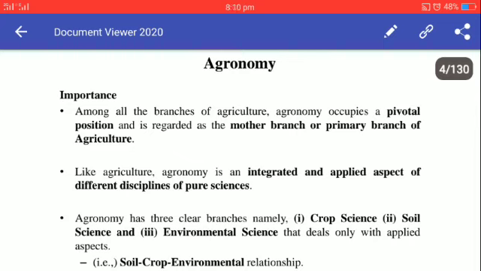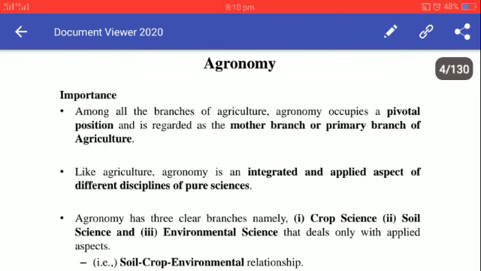So, among all the branches of agriculture, agronomy occupies a pivotal position and is regarded as the mother branch or primary branch of agriculture. This is the mother branch of agriculture because it utilizes the knowledge from other branches and integrates that, and that knowledge is applied in the field at the farm level.